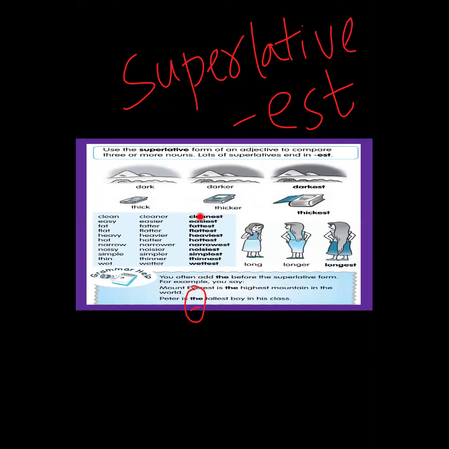Now see down over here, I'll read this one for you. Just now I told you, you often add the before the superlative form. For example, you say Mount Everest is the highest mountain in the world. Peter is the tallest boy in the class. So we add the before the superlative form.